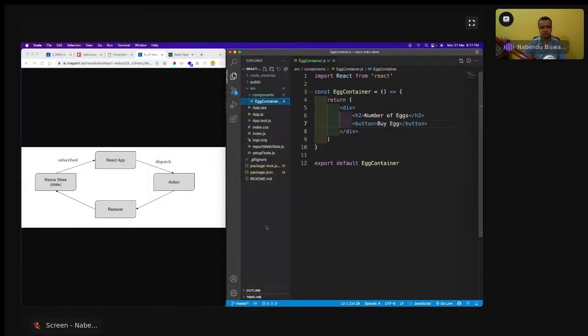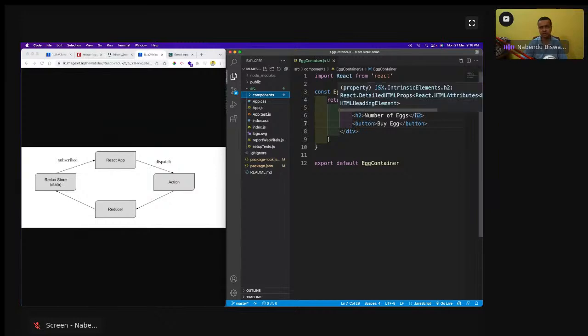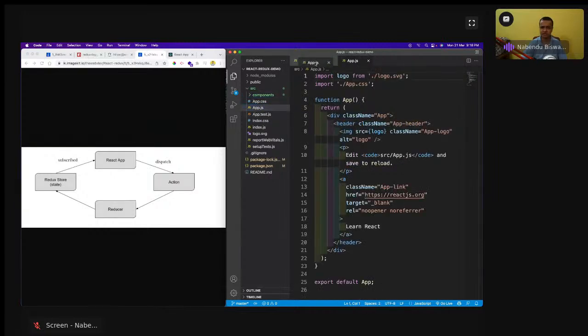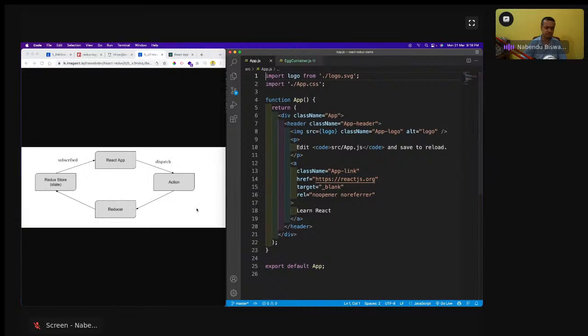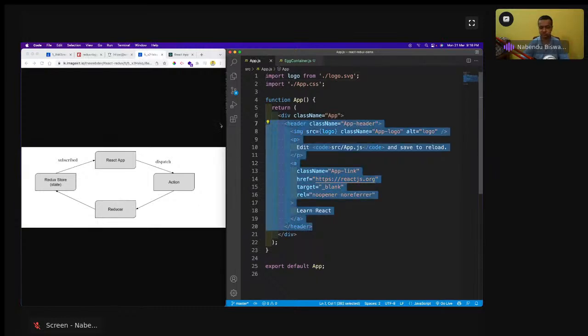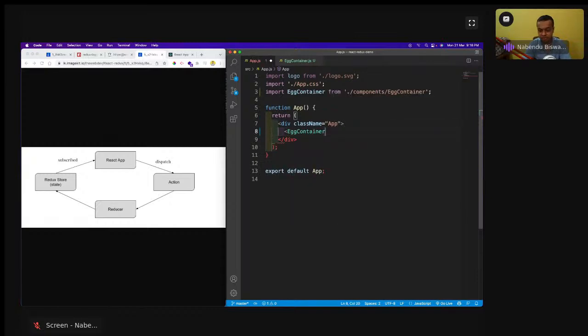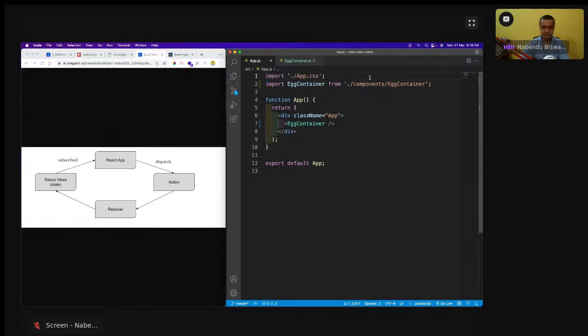Now in Redux, as I told, there are a lot of different ways to structure Redux code. Whenever you go to some project, you're going to see that this is one of the methods to do Redux, and this is some other method. There is a pattern, meaning the way we create the folders, that is also very important. We are going to do a project after this, and you're going to see that pattern there. So I will remove this header, and instead of this header I will have this egg container, and then let me remove this thing and save it.